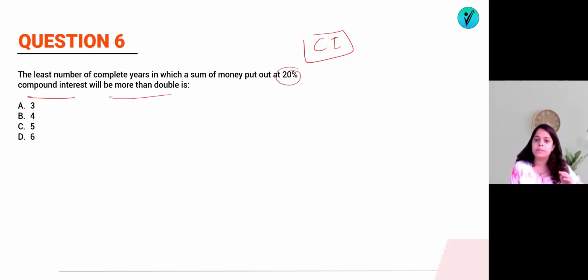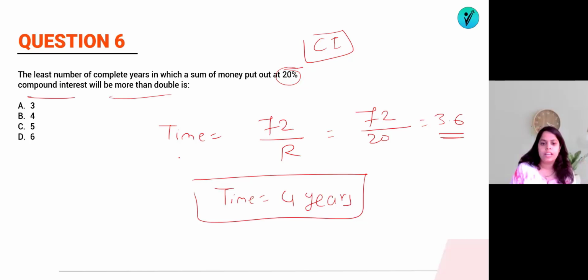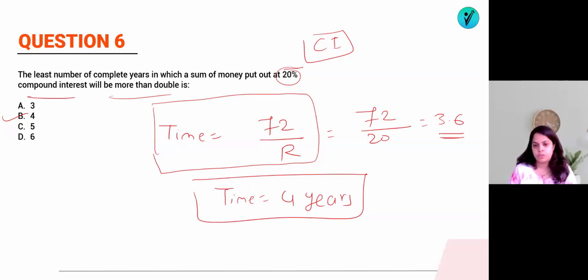Whenever on compound interest money gets double or more than double, then the time required is equal to what? 72 divided by R percentage. So here 72 divided by R, which is 20%, is equal to 3.6. This means to get double, it will require 3.6 years. So for complete years, it will require a minimum of 4 years to get double. So the time required will be option number B, that is 4 years. This is the most important type of question, and simply by using this trick you can find the answer within a few seconds. Okay. I hope you are solving along with me by pausing the video.